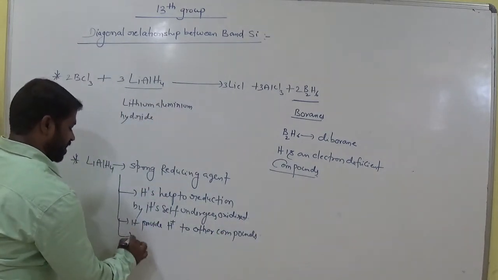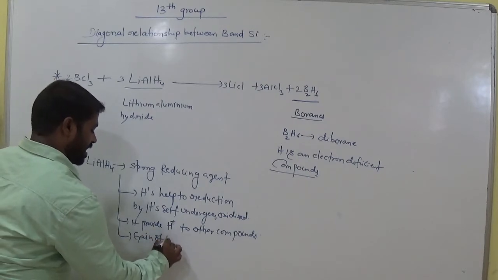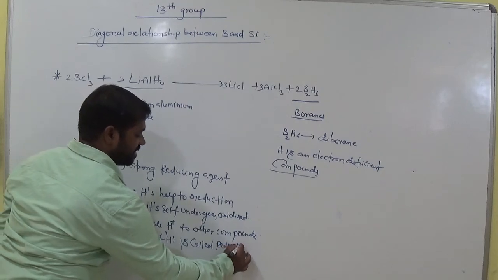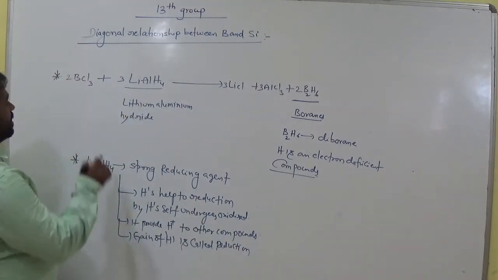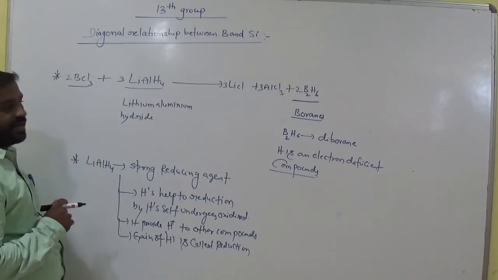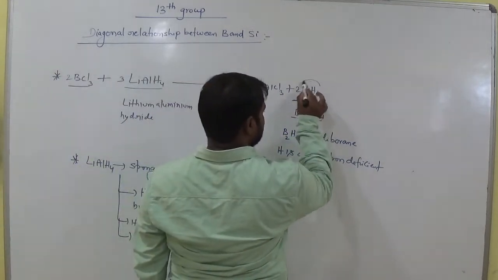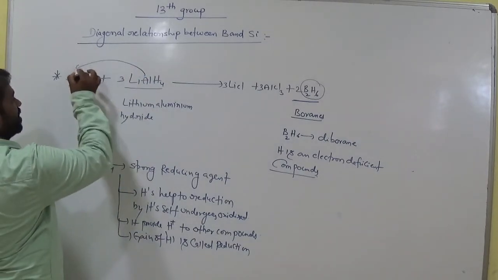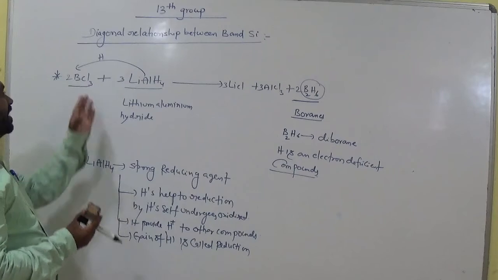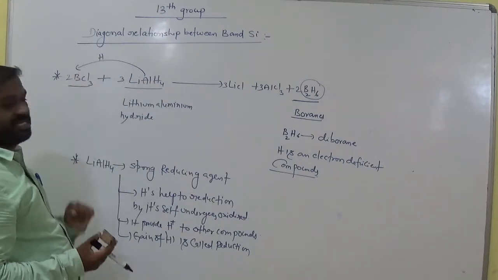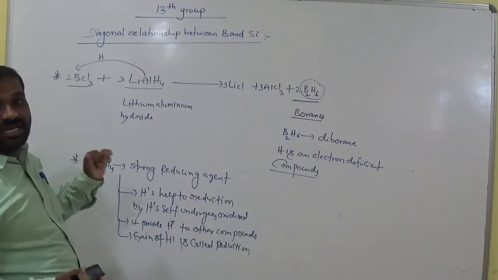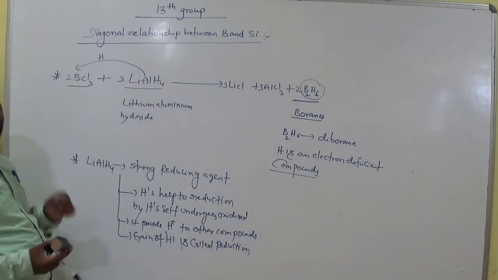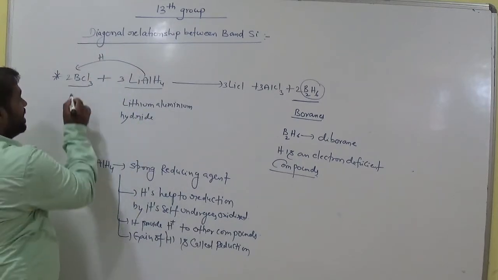Gain of hydrogen is called reduction. Am I right? So if you observe boron trichloride, there is no hydrogen. When compared to this compound, boron gains hydrogen. That means the lithium aluminium hydride supplies hydrogen to this boron, then chlorine is eliminated and this boron gains the hydrogen. So boron trichloride undergoes reduction. Why does it undergo reduction? It gains the hydrogens from lithium aluminium hydride.